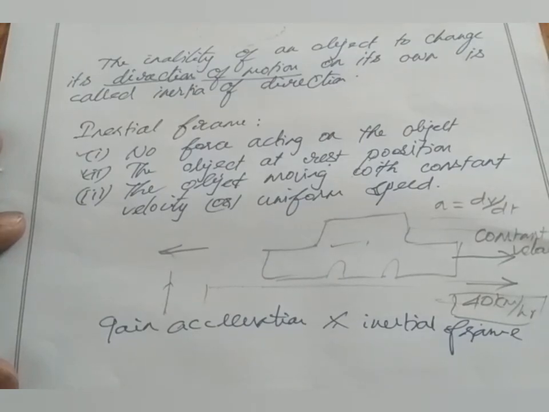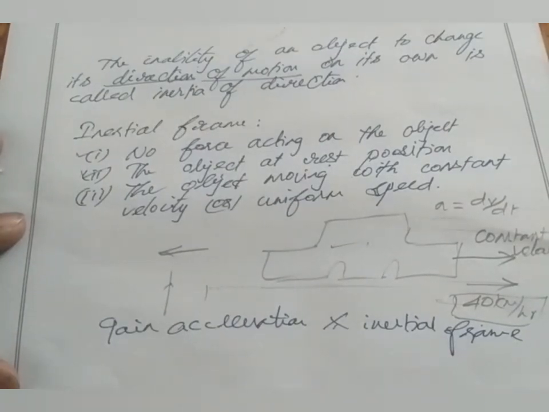But if we send a satellite to the moon, at that time, if we look at our earth from the moon, then the earth will start to rotate continuously. Now we cannot take earth as an inertial frame. Why? Because it is accelerating. Whenever an object starts to rotate, it means it is accelerating.